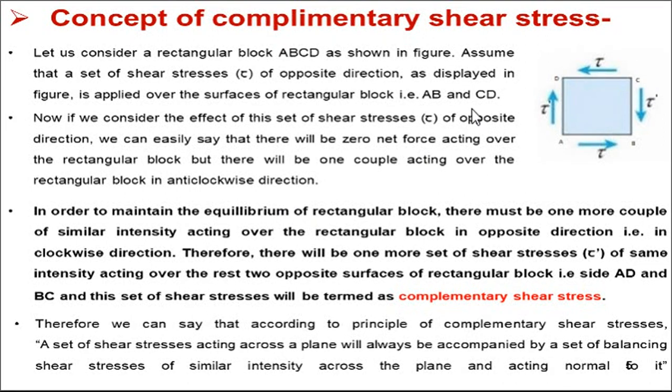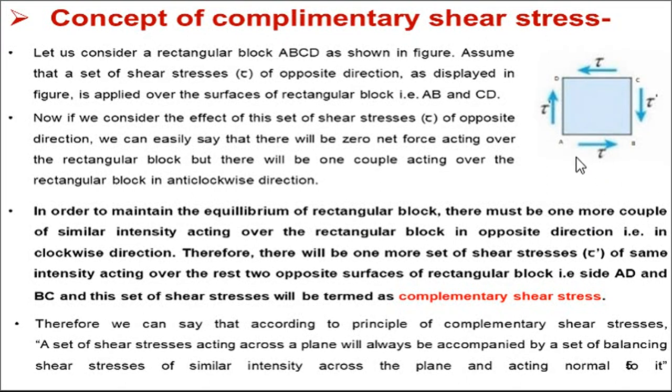You can see in the figure there is a set of shear stresses. One set is tau, and tau dash is on the left and right side, another set. Again, we have to maintain this particular block in equilibrium, or in a balanced condition. So in order to maintain the equilibrium of the rectangular block, there must be one more couple of similar intensity acting over the block in the opposite direction, the clockwise direction.